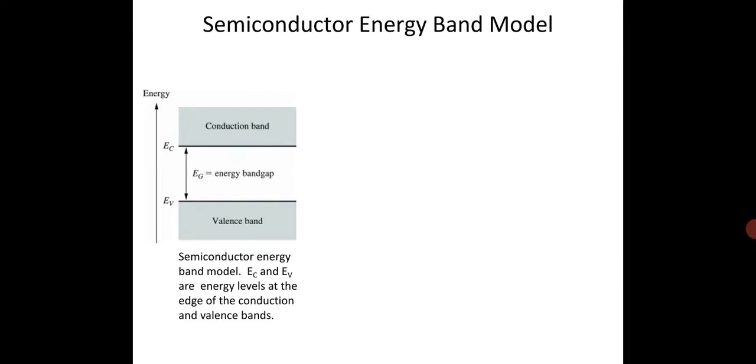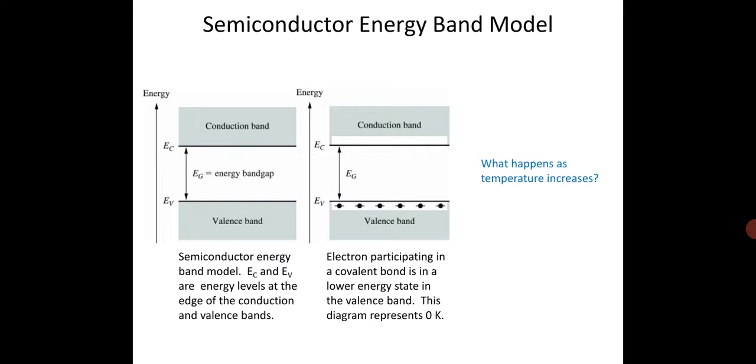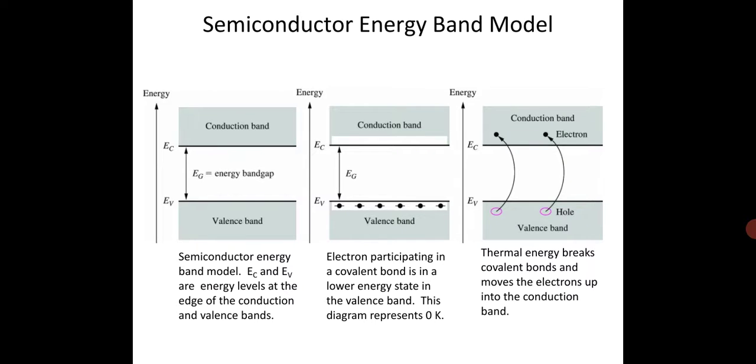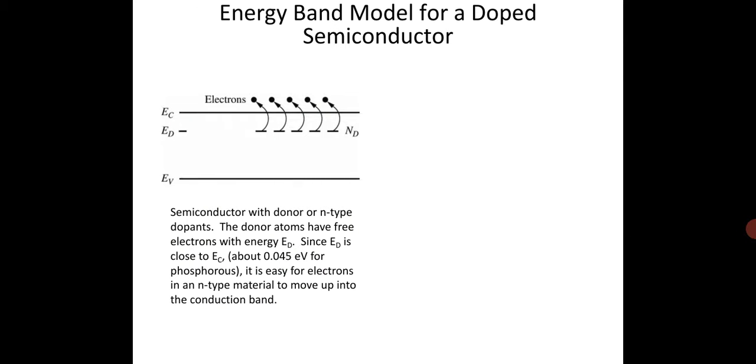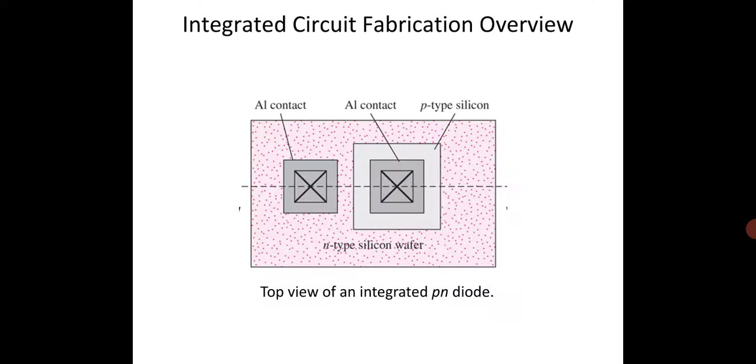So from this, we come to the semiconductor energy band model. The conduction band energy and valence band energy are the energy levels at the edges of the conduction band and valence band. Here, an electron participating in a covalent bond has lower energy. When temperature increases, electrons from the valence band jump into the conduction band, overcome the band gap energy, and take part in conduction. This is the energy band model of a semiconductor material, here for the holes.